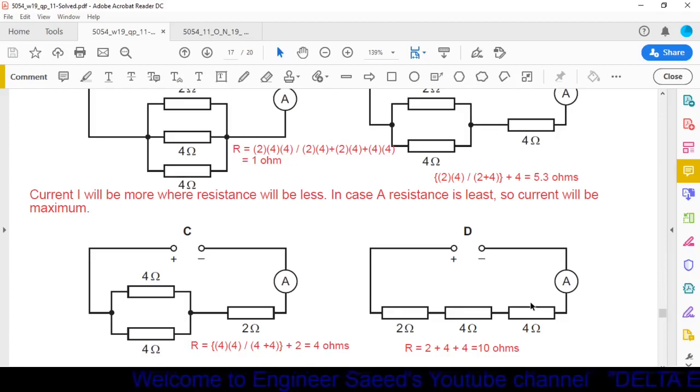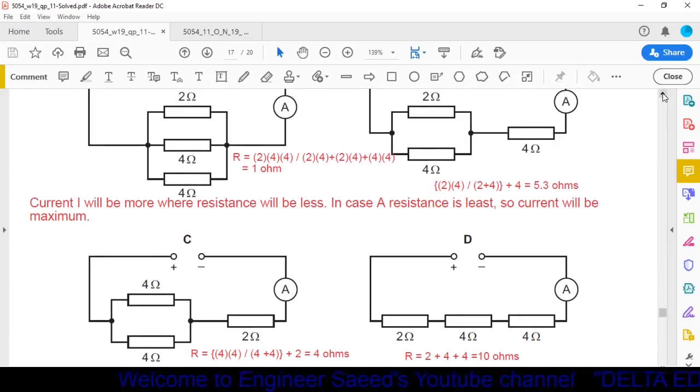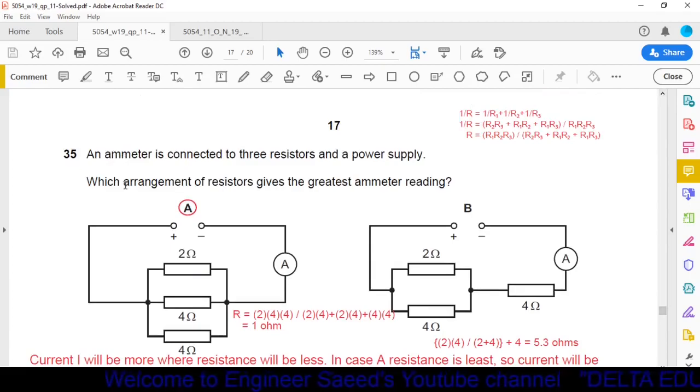Now we read the question. What is asked here? Which arrangement of the resistors gives the greatest ammeter reading? Greatest ammeter reading means greatest current. Current will be greatest when resistance will be least, when resistance will be smallest.